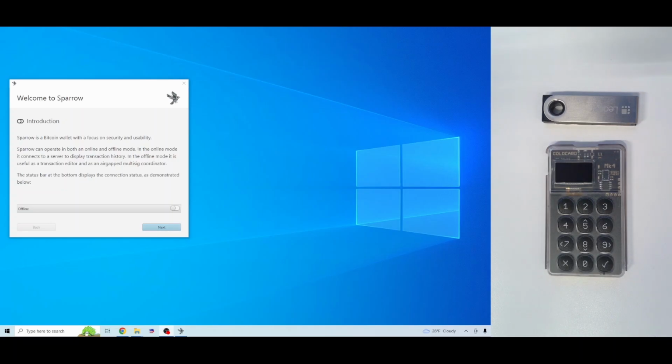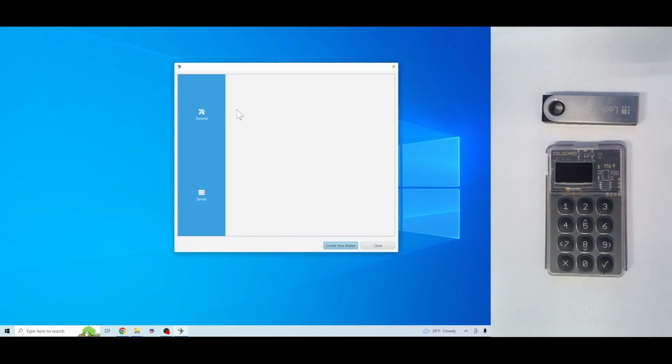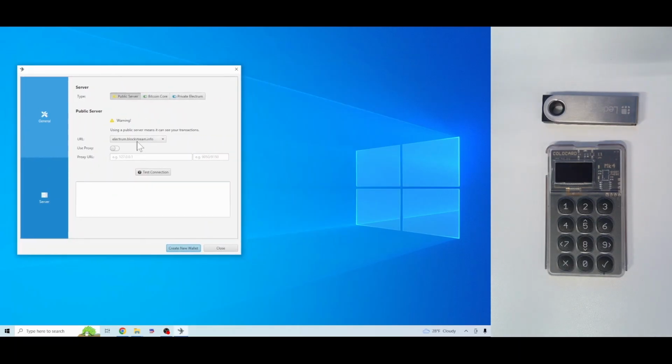We do have our backup file saved, and I have a fresh version of Sparrow Wallet downloaded, installed, and we're on the welcome screen right now. So we're just going to set up our configuration. Just like in the last video, we are going to connect to the public server. We'll just test our connection real quick. And we're connected. So we're going to hit create new wallet.